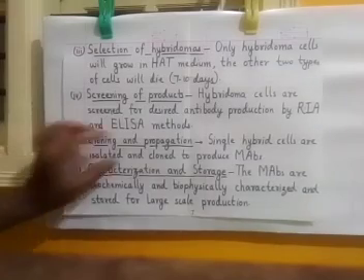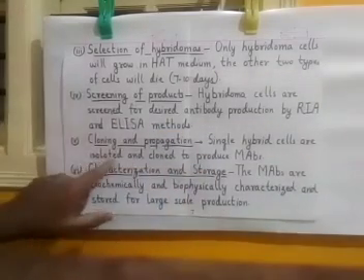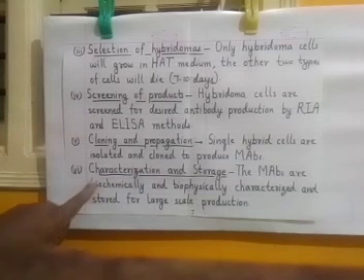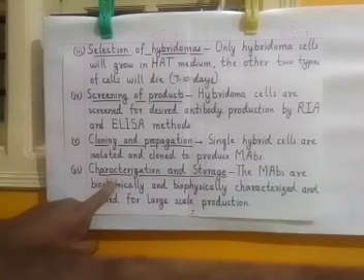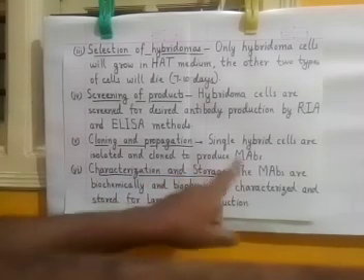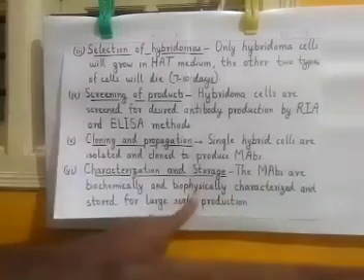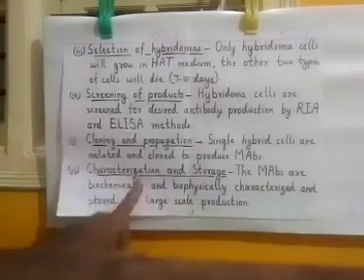Once we get the single hybrid cells cloned and propagated, we should characterize the monoclonal antibody which those hybrid cells are producing.